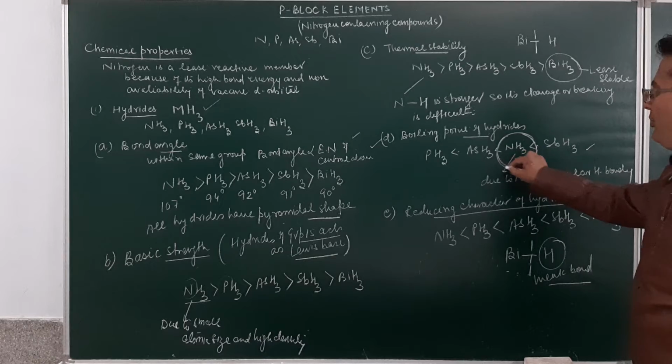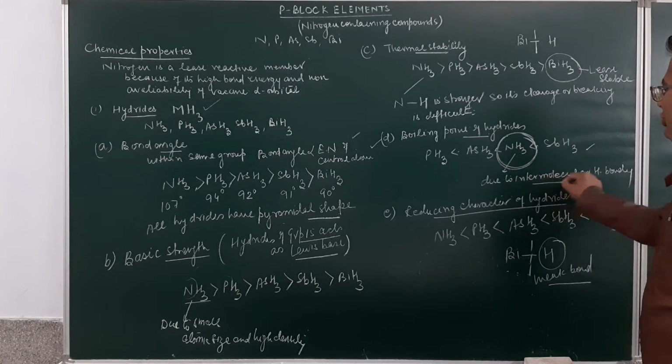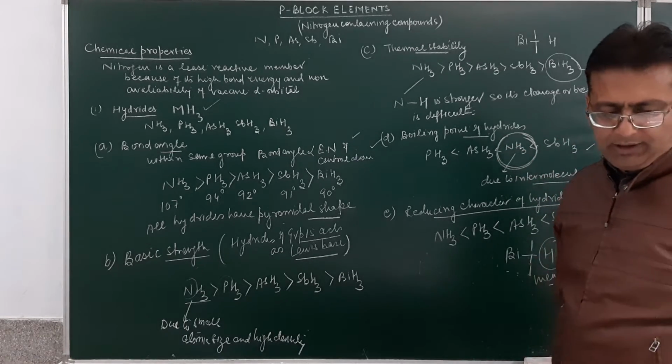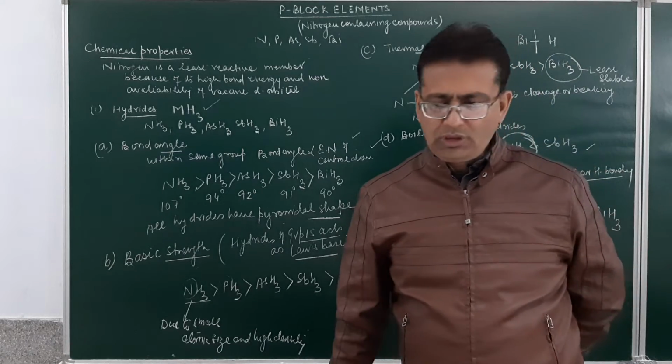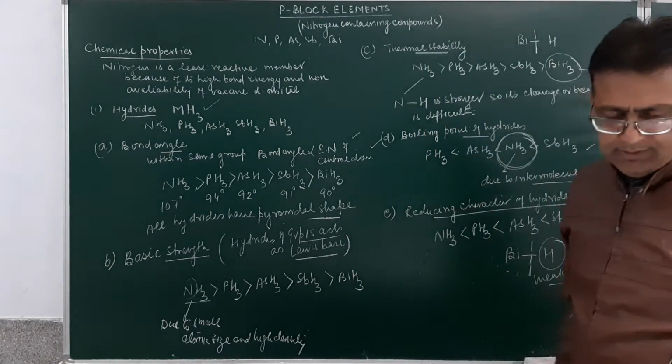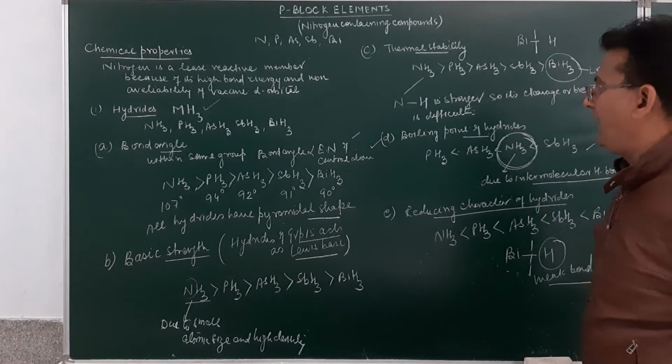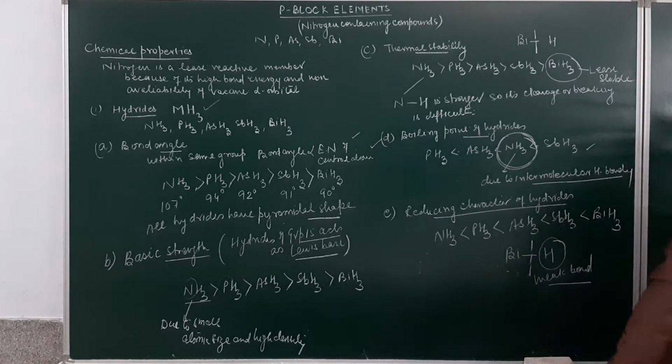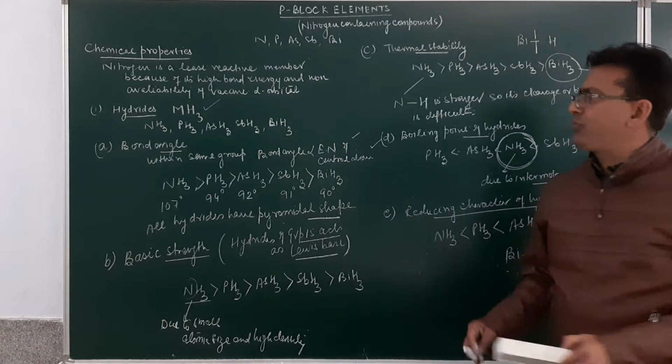Why is the boiling point of ammonia more than arsine? It is due to the strong intermolecular hydrogen bonding. Now, the next property is the formation of halides. So, how does the halide formation take place?